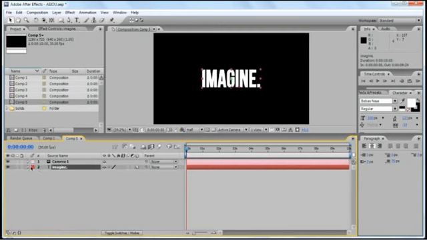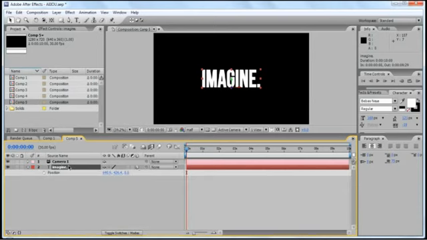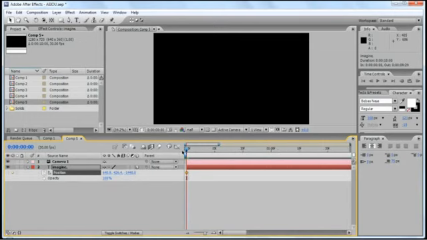Now I'm gonna need to bring down a few properties of the Imagine layer. Since I only need the position and opacity, I am going to hit P and then Shift T on my keyboard. And then we're gonna have to adjust the Z-axis. So just drag this value, hold down Shift so that it moves faster. Set a position keyframe, move to about 8 frames, and bring back the Z-axis to 0.